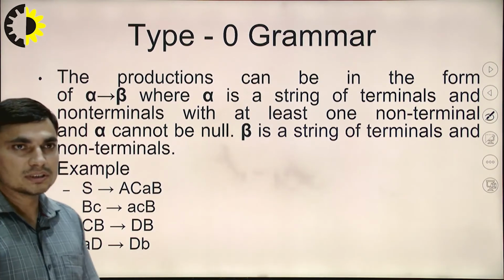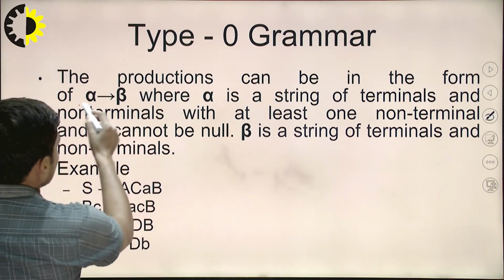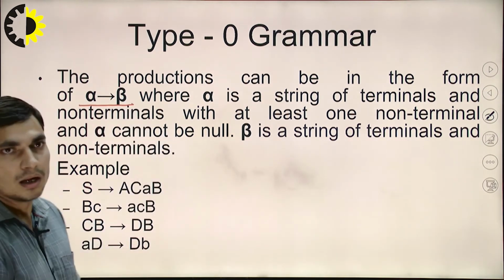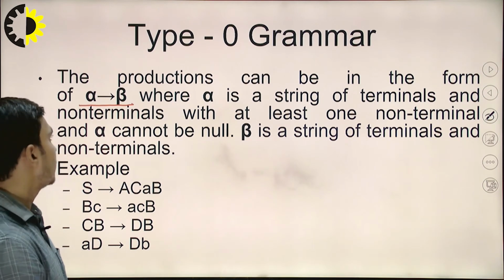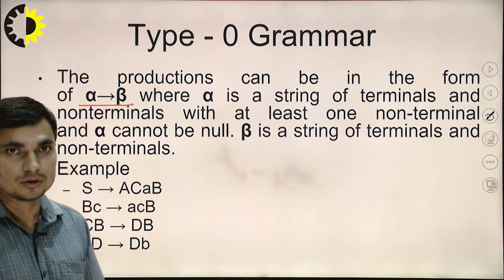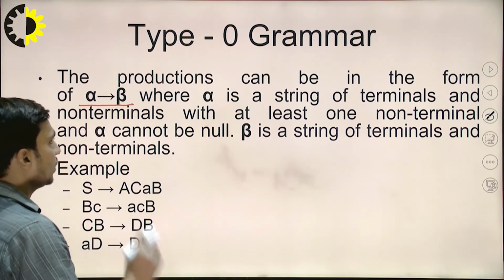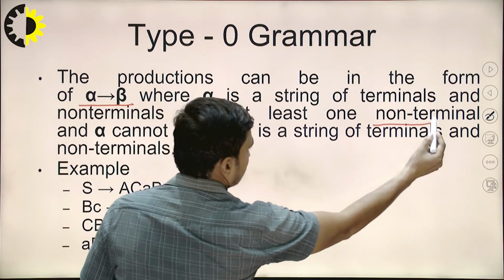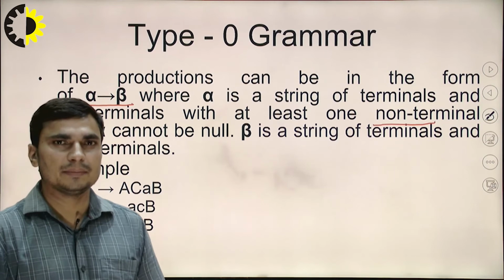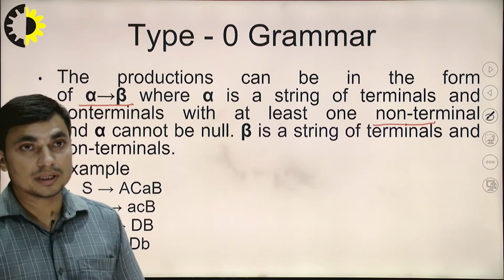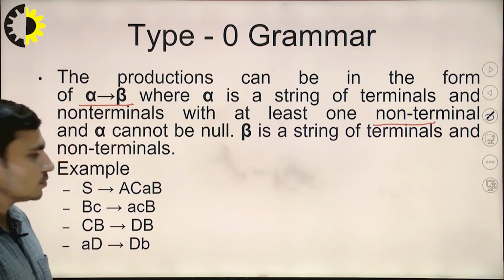The productions can be of this form: alpha produces beta, where alpha is a string of terminals and non-terminals with at least one non-terminal. So there must be at least one non-terminal in this alpha. Non-terminals generally behave like variables, so if we are not having a variable, what are we going to replace?